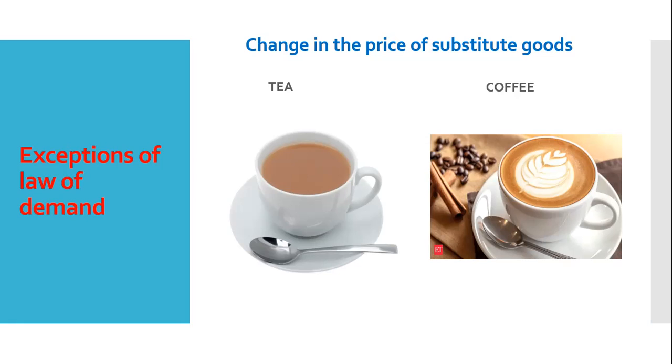So when the considered product and its substitute, both products' price increases, consumers still stick to that product because substitute goods' price also increases. So in this case, the law of demand cannot be followed. That is, we do not find an inverse relationship between price of the product and quantity demanded.